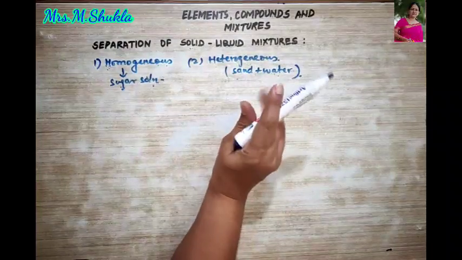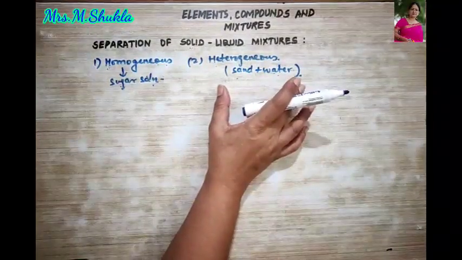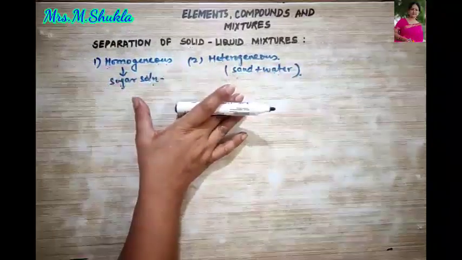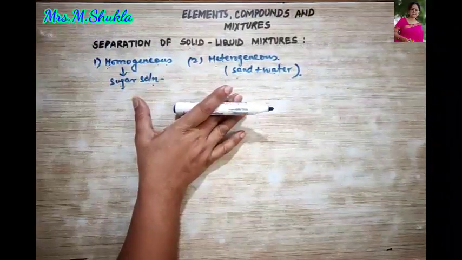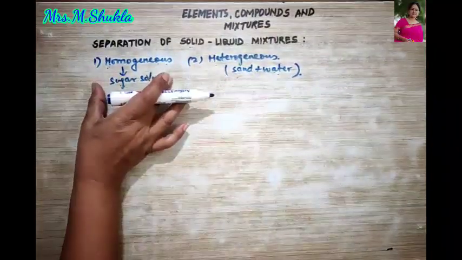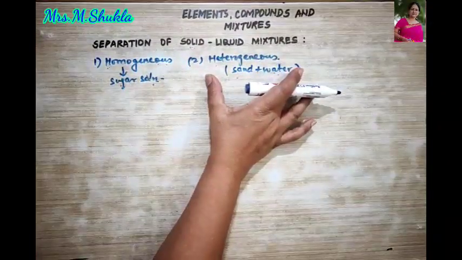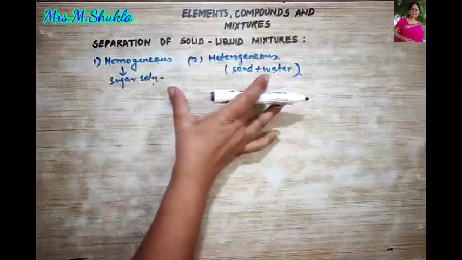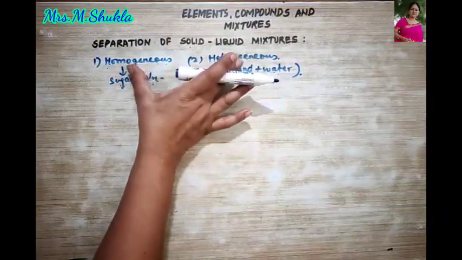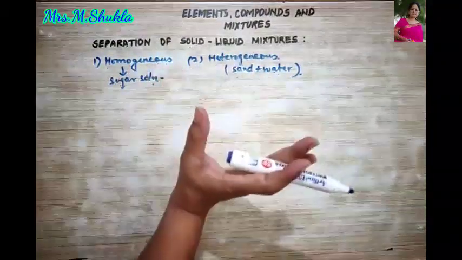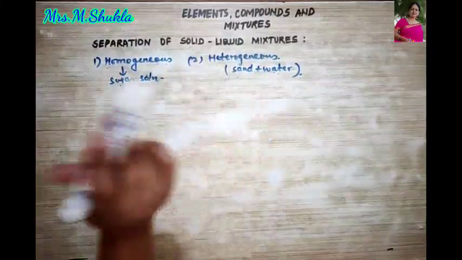Therefore, it is termed as a heterogeneous mixture. Is this clear? So, in today's video, we are going to study how to separate a homogeneous solid liquid mixture and a heterogeneous solid liquid mixture. Not only referring to the example, but yes, referring to homogeneous and heterogeneous kind of mixtures over here.